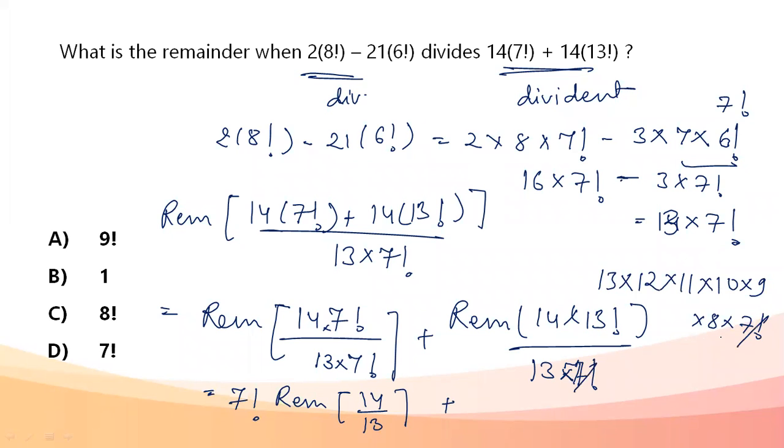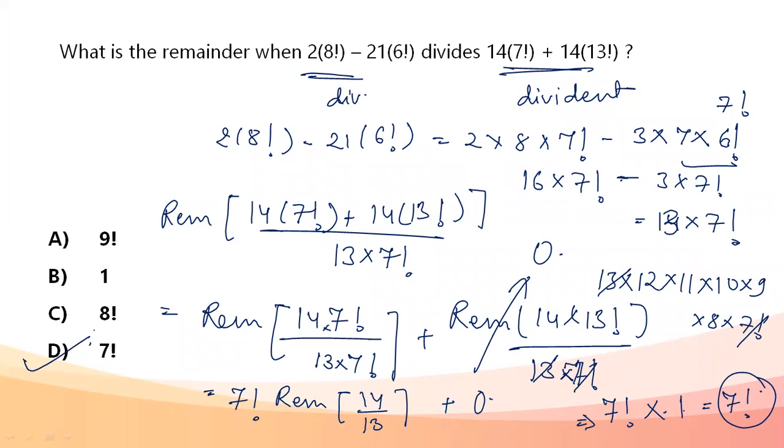So 7 factorial goes out, 13 also goes out. This second term is not going to give me any remainder. This becomes 0. But the first term is going to give me a remainder: 7 factorial into remainder of 14 divided by 13, which becomes 1. Overall remainder becomes 7 factorial. My answer is option D, 7 factorial.